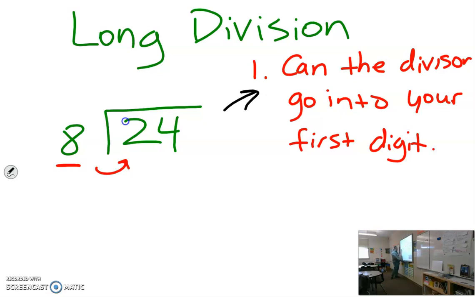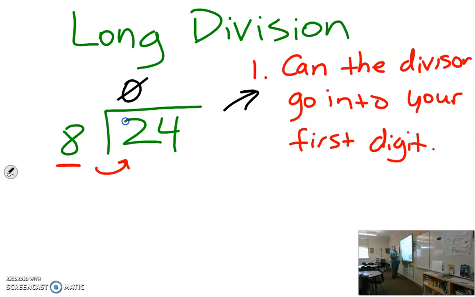So in this case, can my 8 go into my 2? Can I get 8 groups out of 2 pieces? And the answer is no. So I want to make sure that I put a placeholder there so I'm not putting digits in the quotient in the wrong place. So if 8 cannot go into 2, I'm going to put a 0 on the top to save that as a placeholder. Then I go to the next question.